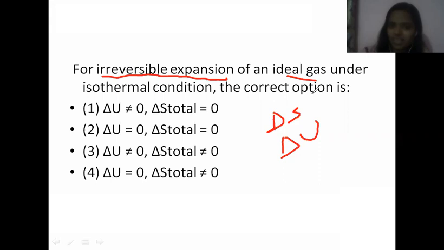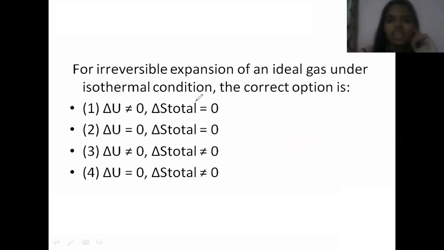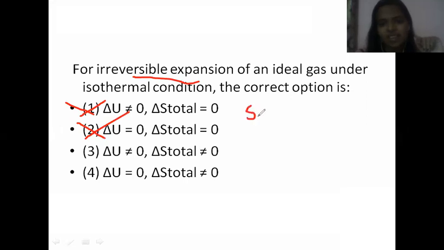Irreversible process means delta S will always be greater than 0. Change in entropy, that is, irreversible expansion means delta S will not be equal to 0. So you can cancel this option and you can cancel this option. What is delta S? S2 minus S1. Final entropy will be larger.